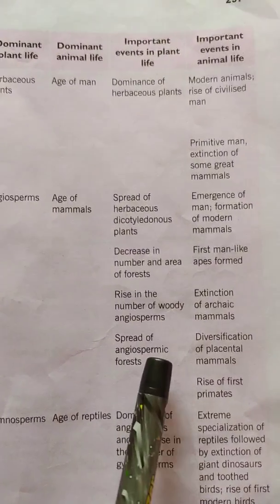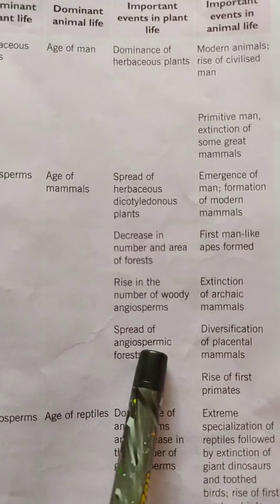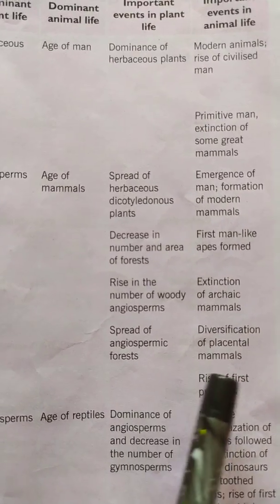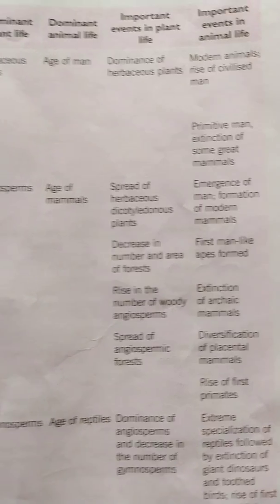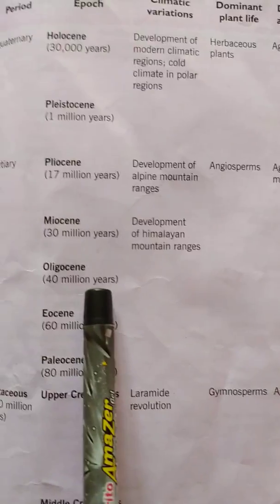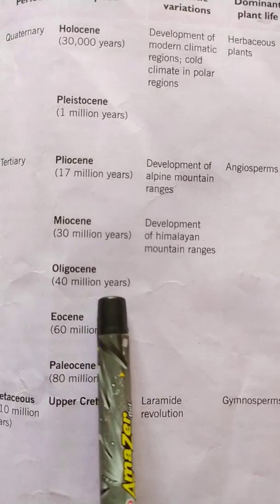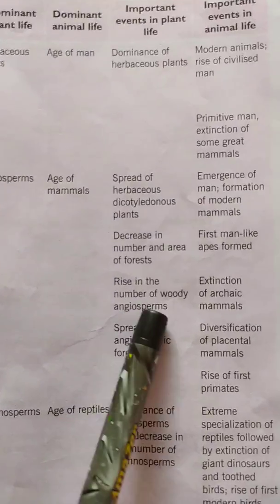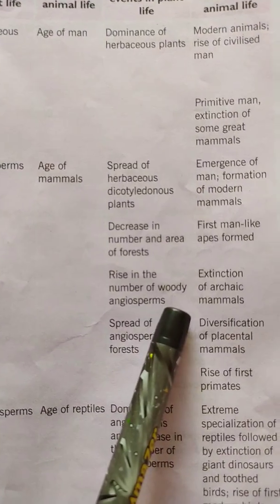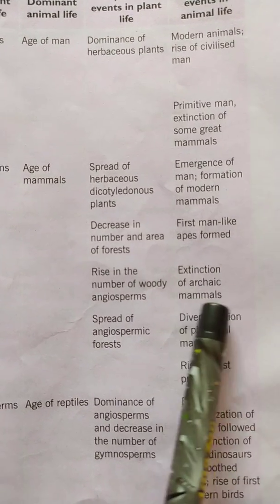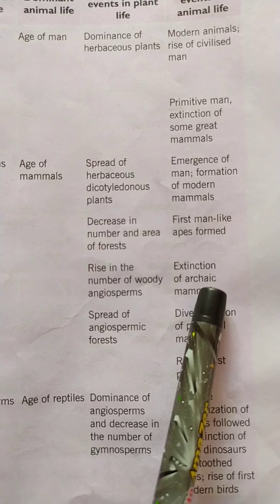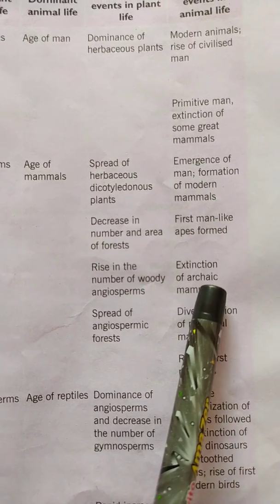Then in Eocene Epoch, we see the spread of angiospermic forests in plants, and there was diversification in placental mammals. Then in Oligocene Epoch, we see there is rise in the number of woody angiosperms. Then there was extinction of ancient mammals during Oligocene Epoch.